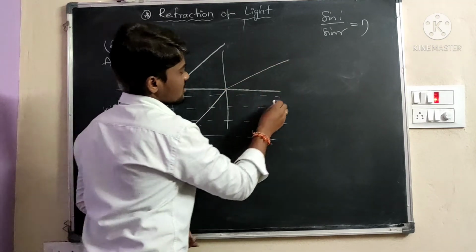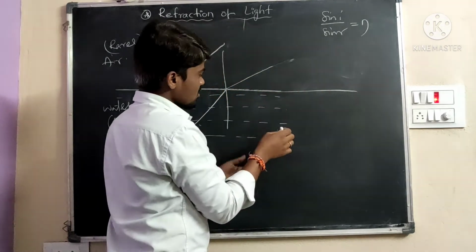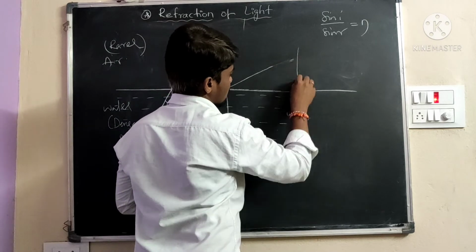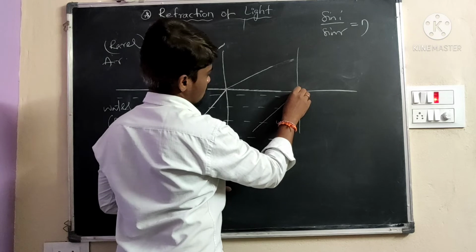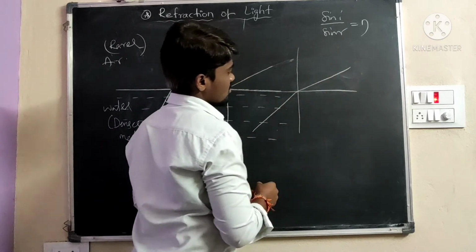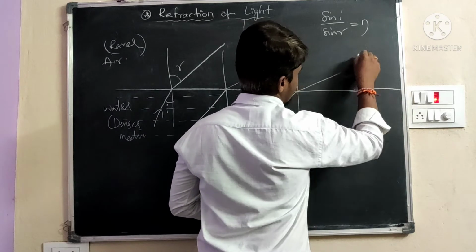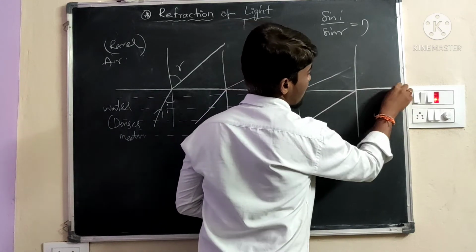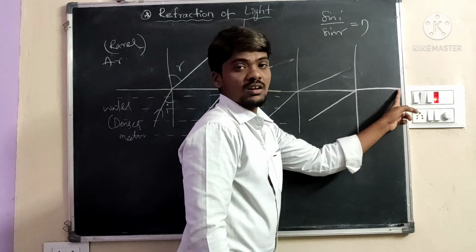Similarly, I will again increase the angle of incidence, and the refraction also increases.